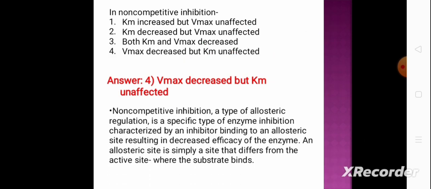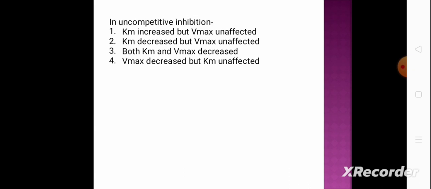Non-competitive inhibition, a type of allosteric regulation, is a specific type of enzyme inhibition characterized by an inhibitor binding to an allosteric site, resulting in decreased efficacy of the enzyme. An allosteric site is simply a site that differs from the active site where the substrate binds. Next question.